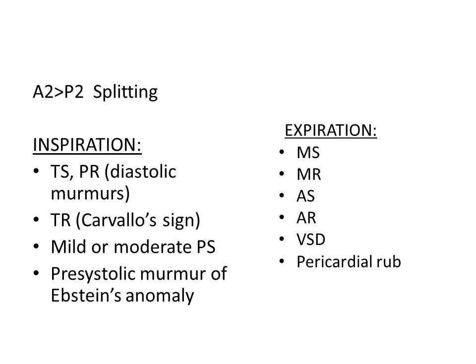During inspiration, the murmurs which get accentuated are tricuspid stenosis, pulmonary regurgitation, diastolic murmurs, mild or moderate pulmonary stenosis, and the presystolic murmur of Epstein's anomaly. The inspiratory increase in the murmur of tricuspid regurgitation is called Carvallo sign. During expiration, the murmurs of mitral stenosis, mitral regurgitation, aortic stenosis, aortic regurgitation, ventricular septal defect and pericardial rub get accentuated.